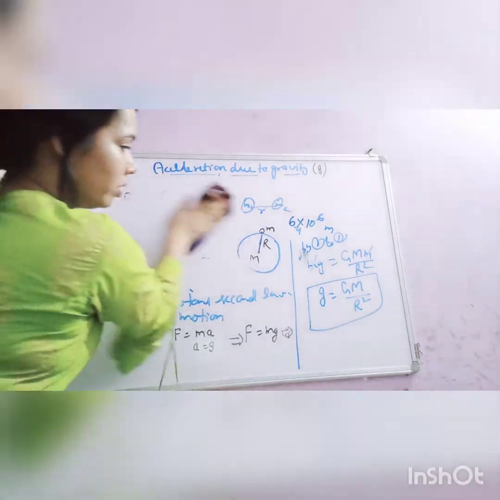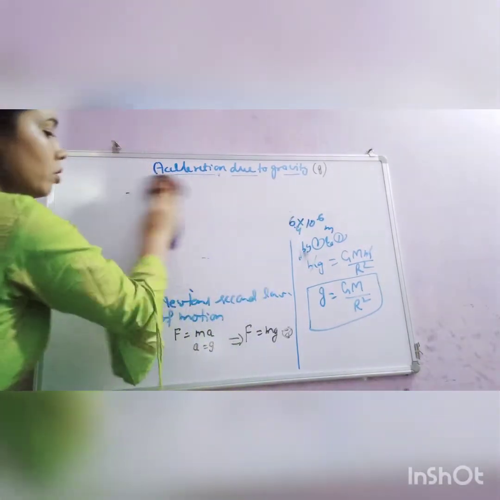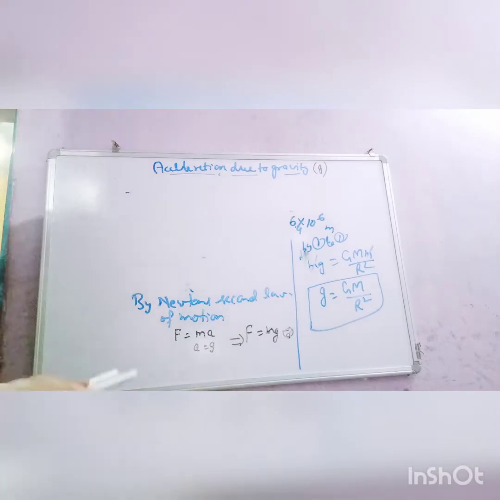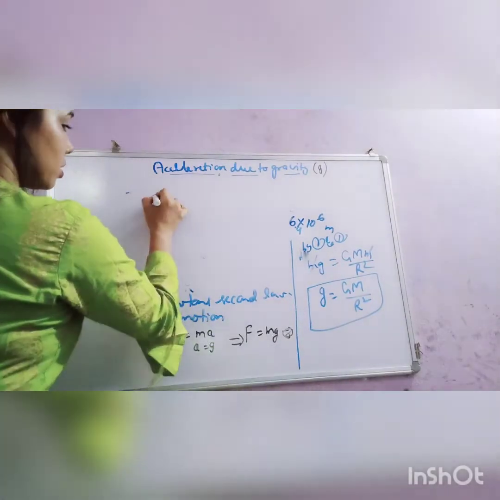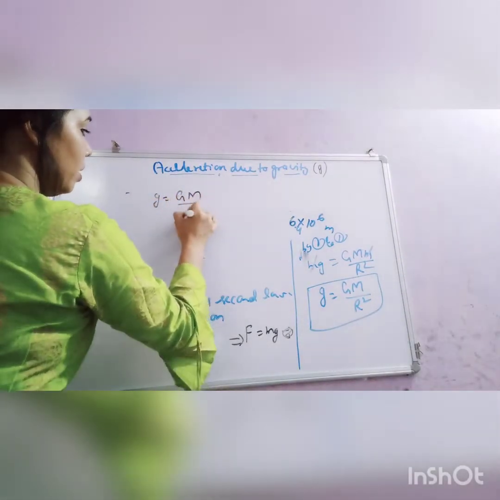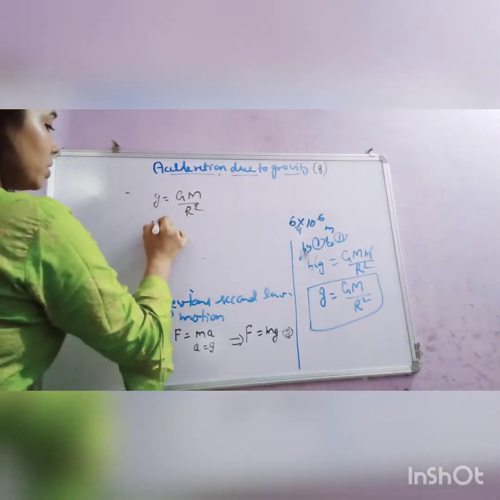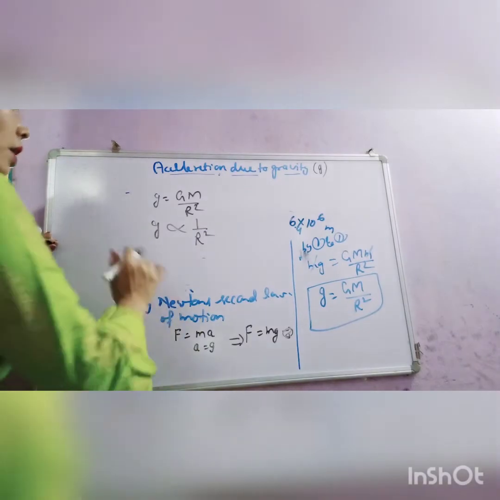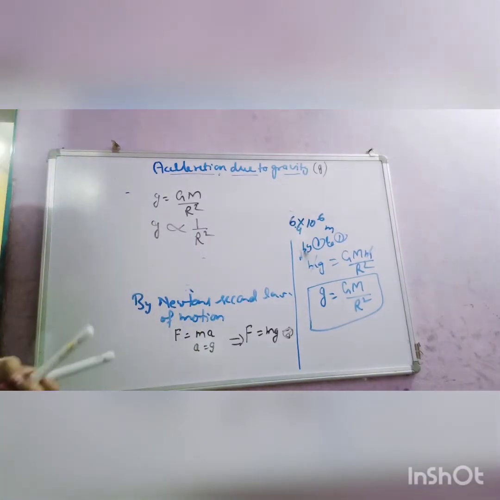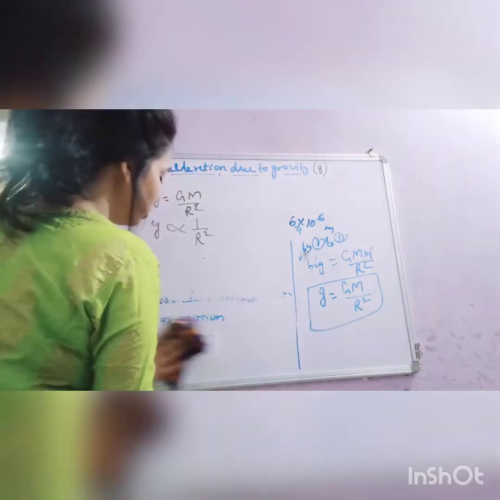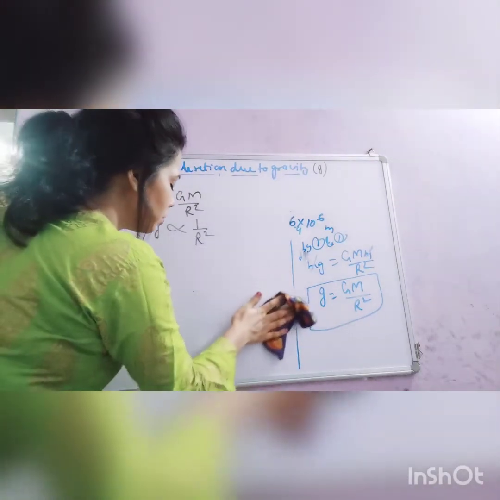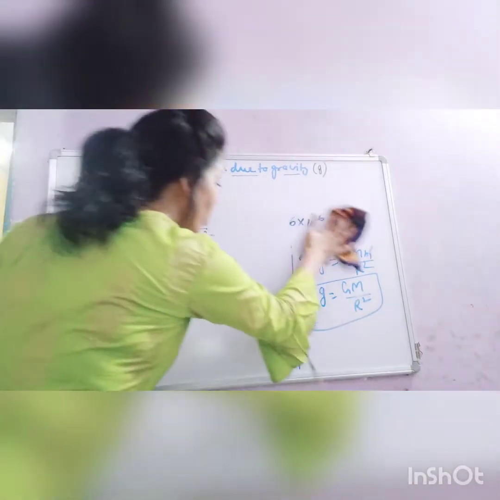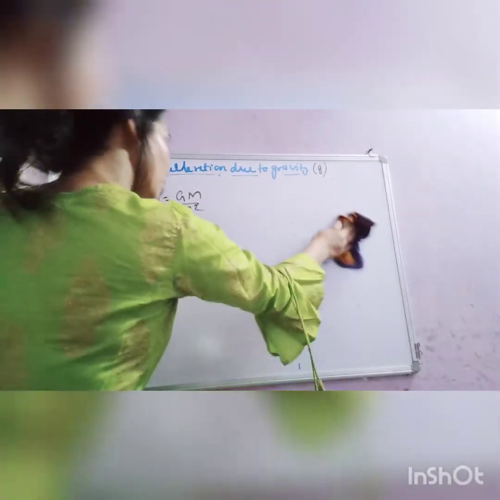I'm removing this side. Now look at this expression, small g equals what? This is GM by r square. So this small g equals GM by r square. Now you know this g is inversely proportional to r square. Okay, we have learned that the gravitational acceleration at pole is greater as compared to gravitational acceleration at earth, at equator.